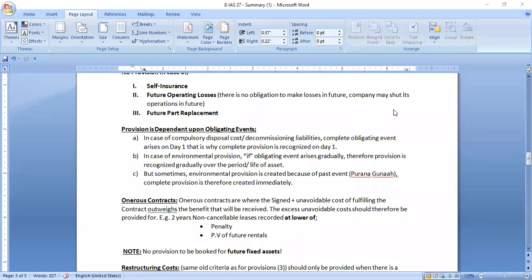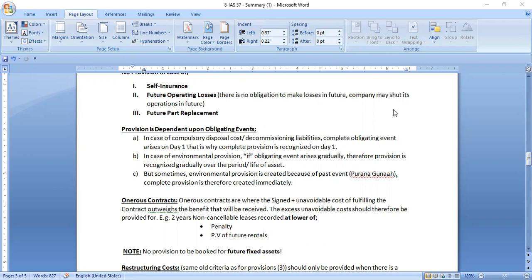There are three scenarios about it. Provision is dependent upon obligating events. There are three scenarios. In case of the first one, in case of compulsory disposal cost or decommissioning liabilities, the complete obligating event arises on day one. That is why the complete provision is recognized on day one, because it is sure that those costs are happening in the near future. So complete provision is recognized on day one.